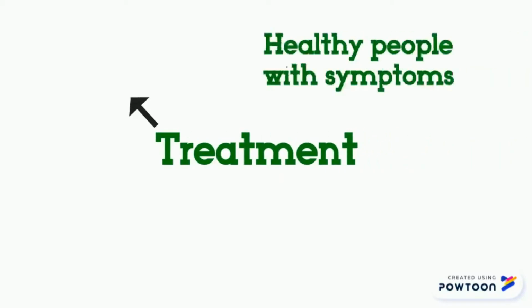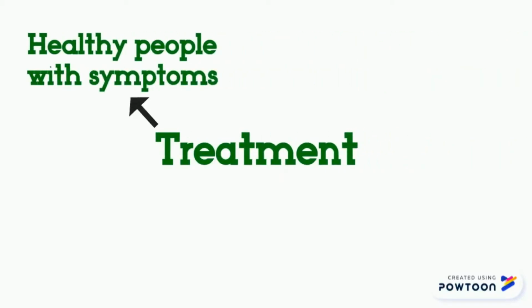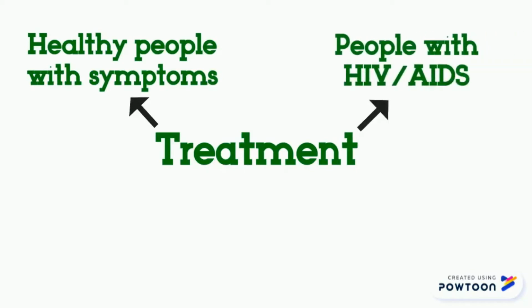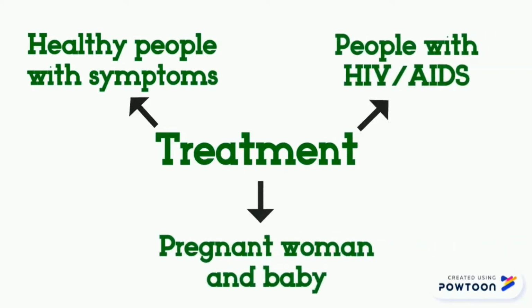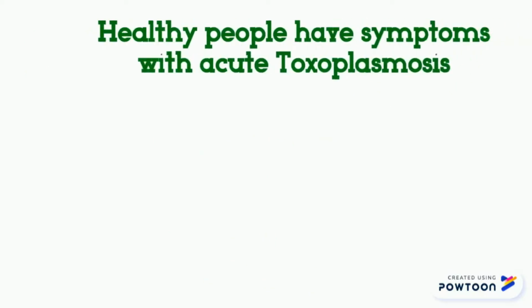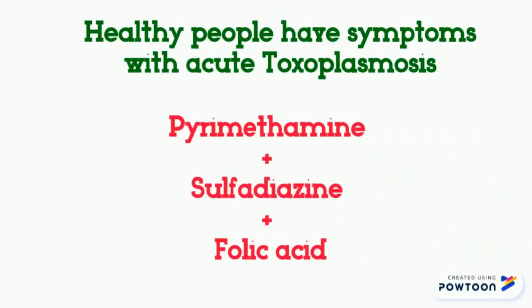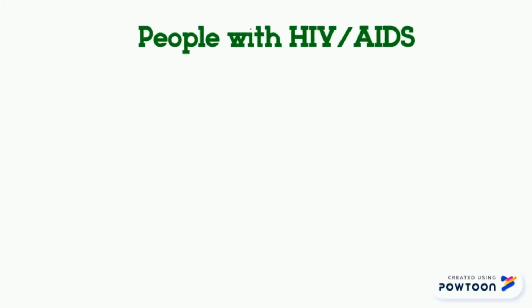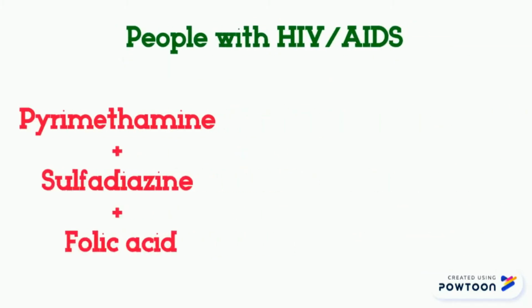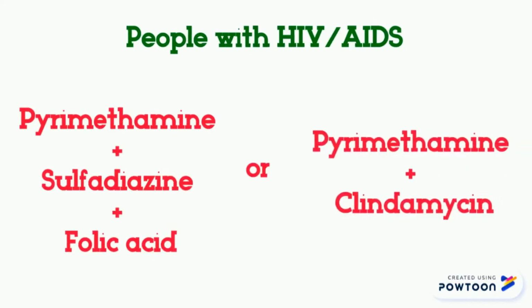Treatment can be differentiated into healthy people with symptoms, people with HIV or AIDS, pregnant women and baby. For healthy people with symptoms of acute toxoplasmosis, a combination of drugs such as pyrimethamine, sulfadiazine, and folic acid is introduced. On the other hand, people with HIV or AIDS can be treated with the same combination of drugs or alternative drugs such as pyrimethamine and clindamycin.